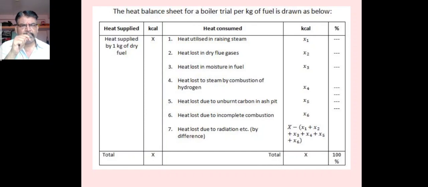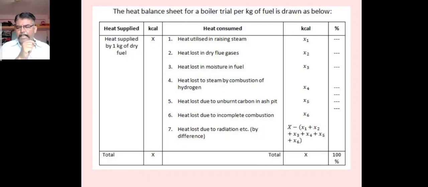Heat supplied or heat consumed can be measured in kilocalories or kilojoules per kg.